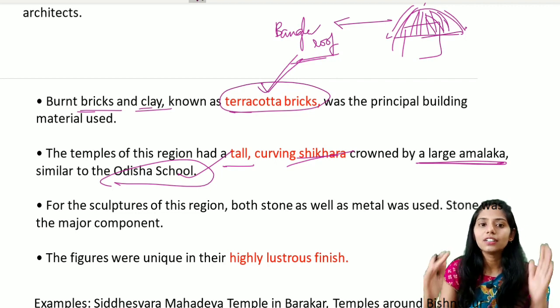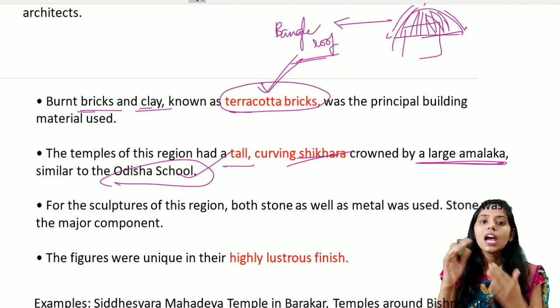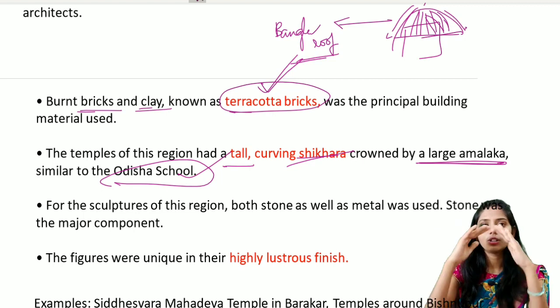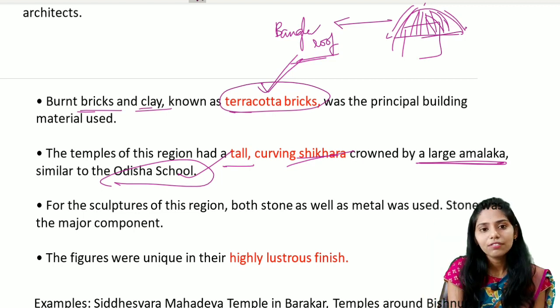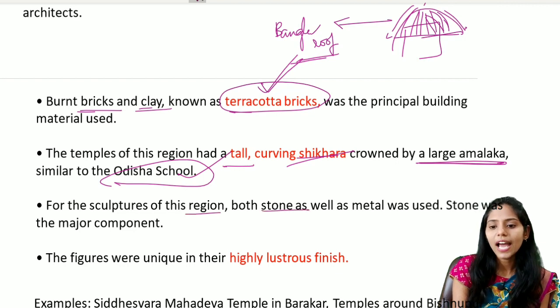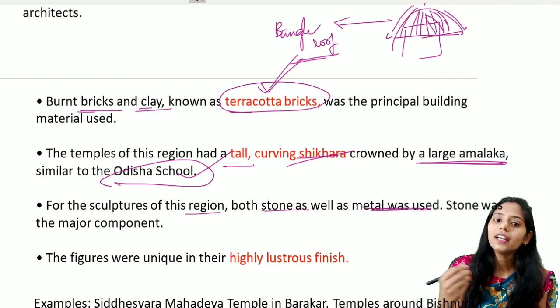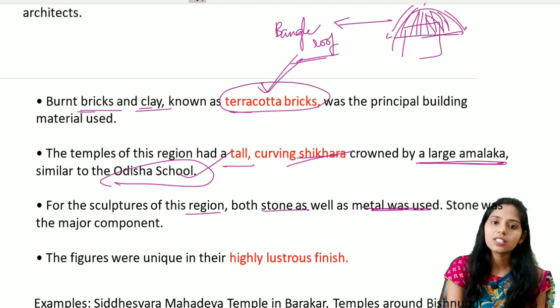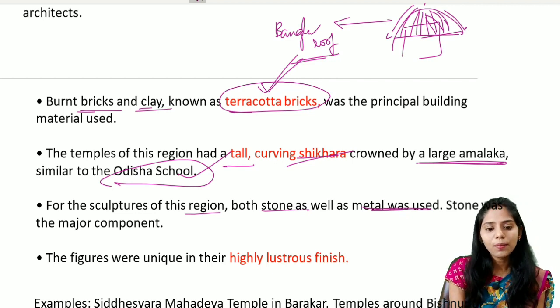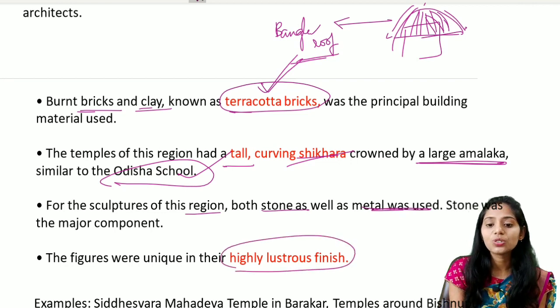The influence is that curving shikharas are present, and also the amlaka at the top of the shikhara. For the sculptures of this region, both stone as well as metal were used, and stone was a major component for the engraving of sculptures on these temples. The figures were unique and had a highly lustrous finish.